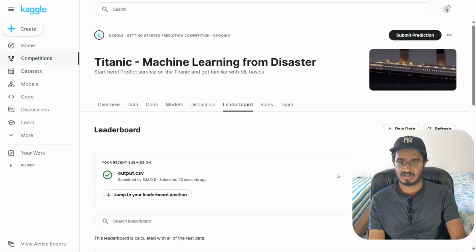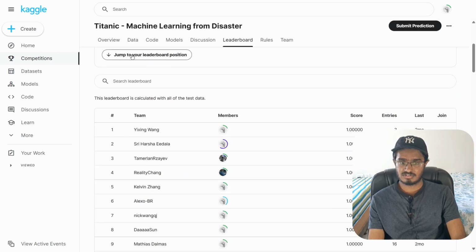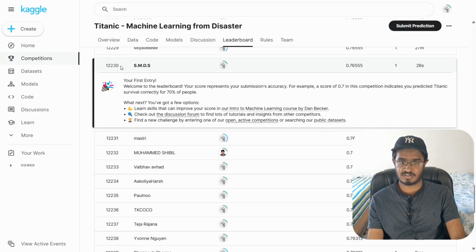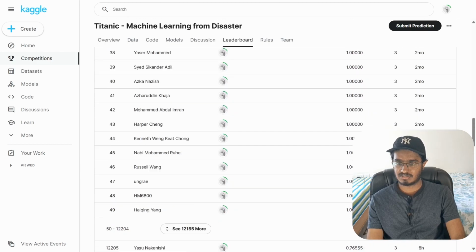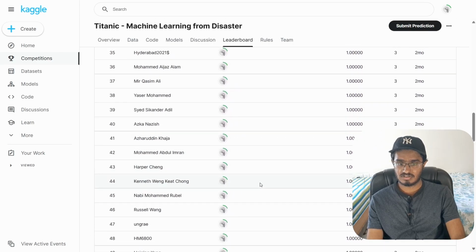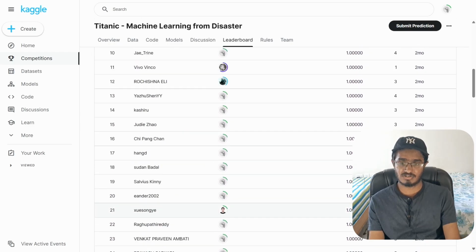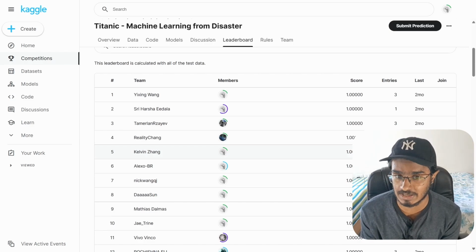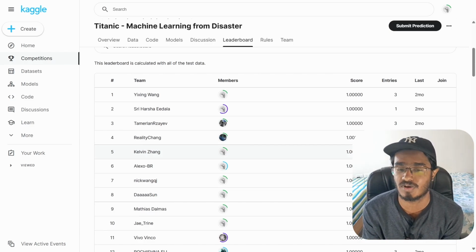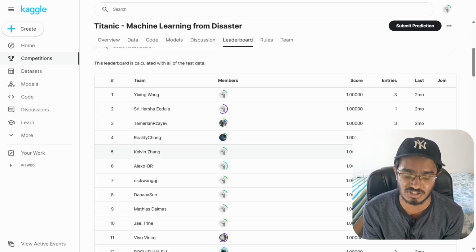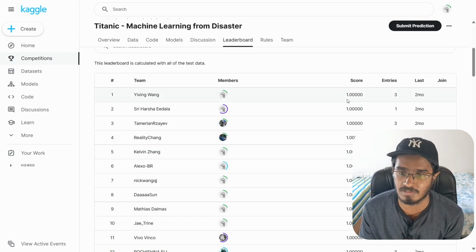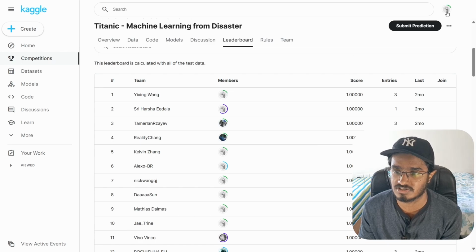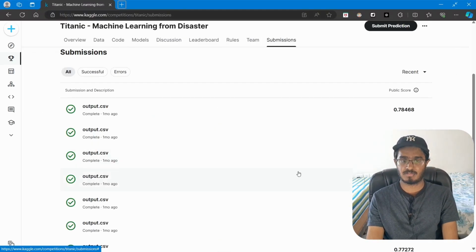76.55%. If you look at that on the leaderboard, jump to your position on the leaderboard, we will find ourselves somewhere in this column. And now when you look at the top of the leaderboard, we see that there is 100% accuracy, which I feel like is forced. I don't feel like this is realistically possible. A model will never be able to predict 100% of the data unless it is provided much more data than we actually had. In fact, if I go to my main account and show you my initial predictions, I was able to go as high as 79.186%.